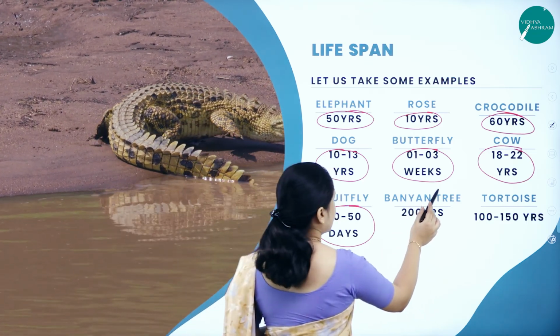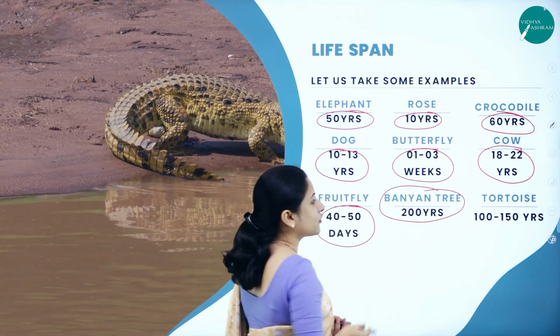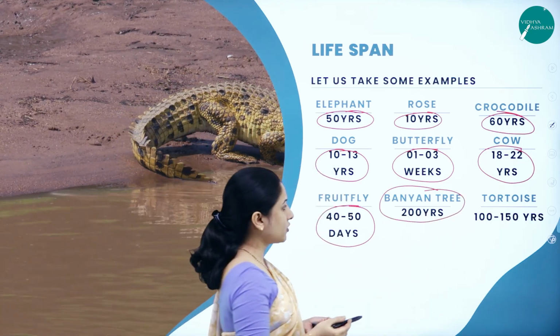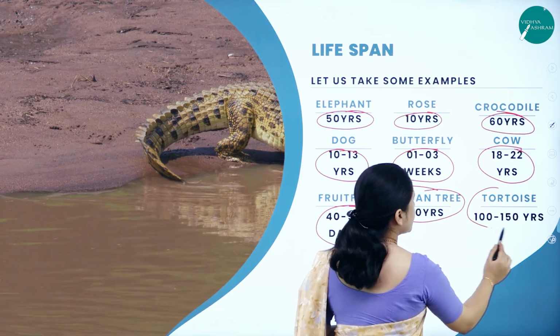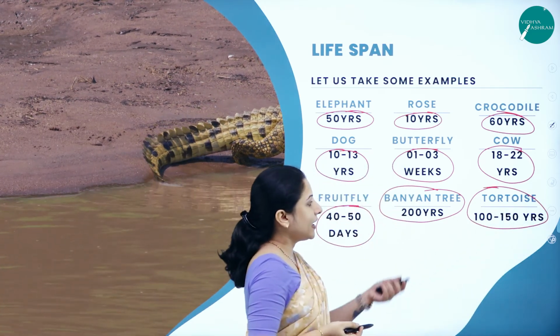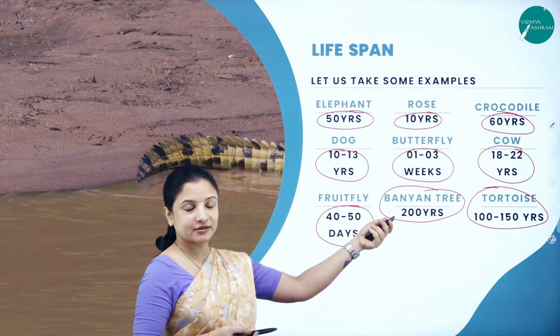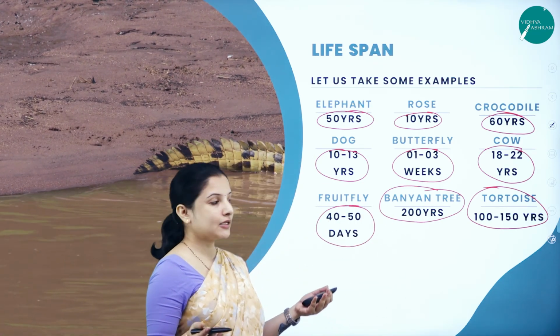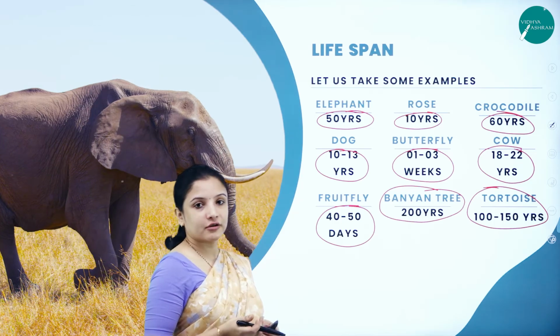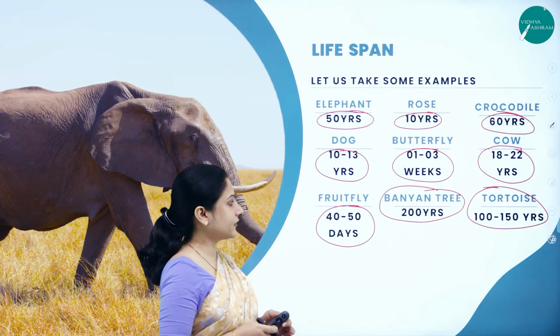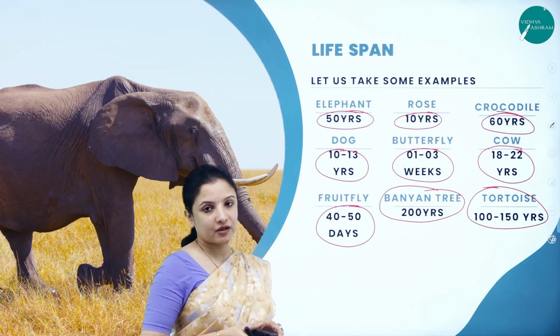Next, talking about banyan tree. Banyan trees can live for 200 years and the tortoise can live for 100 to 150 years. Again, imagine the elephant size and the tortoise size, a lot of difference, right? But how many years can the tortoise live? 100 to 150 years, more than the elephant.